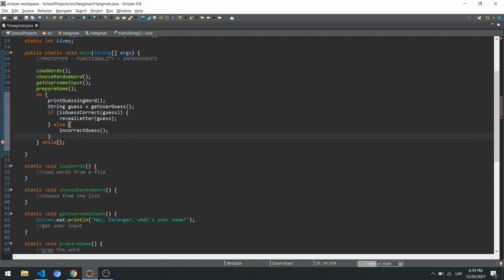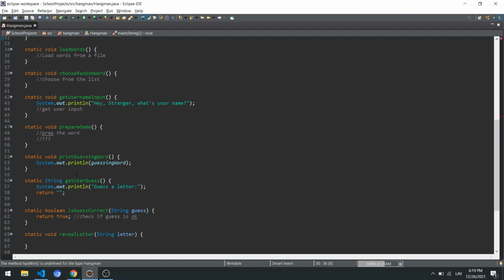So do while loop, while we can say, just for now, lives equals 5, while lives is larger than 0, while we still have lives to guess, or maybe we can say has won, or has won equals false. So while we still have lives and the user hasn't won, we're still going to ask the user to guess again.